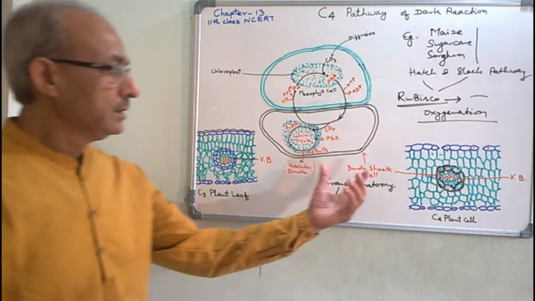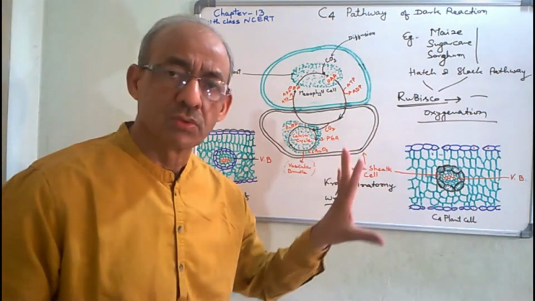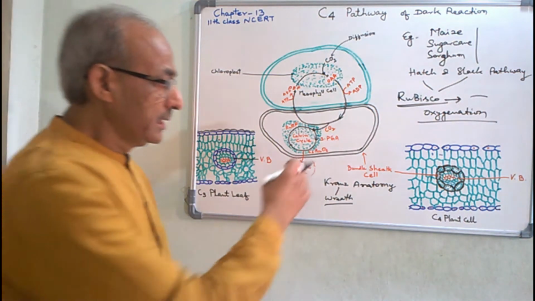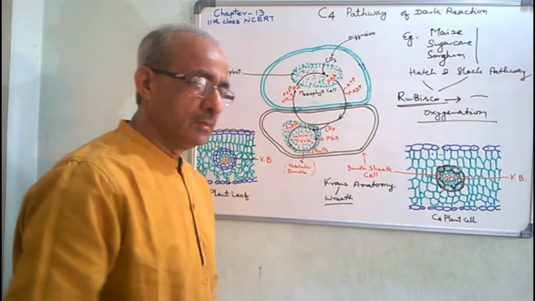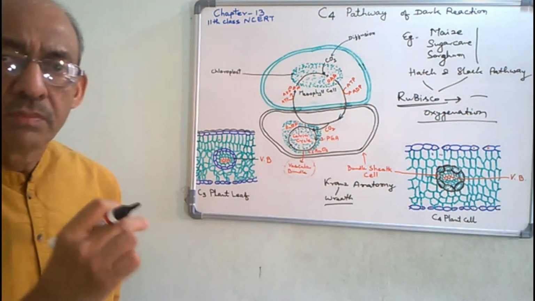The bundle sheath cells are arranged in a circular manner around the vascular bundle, and these special cells are the actual site of synthesis of carbohydrate.